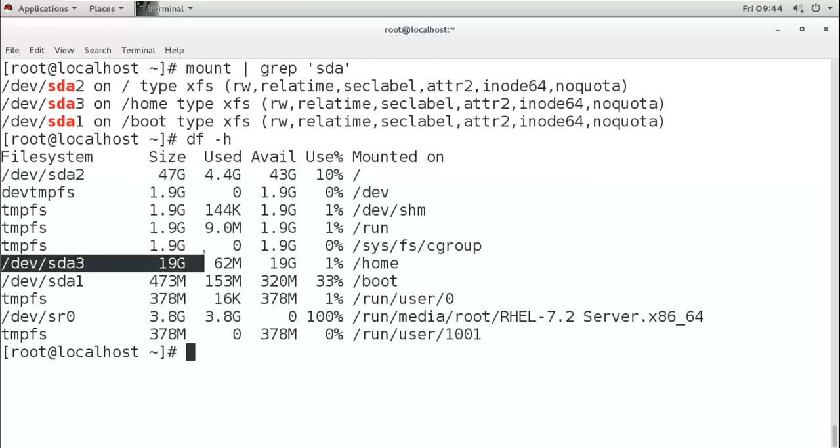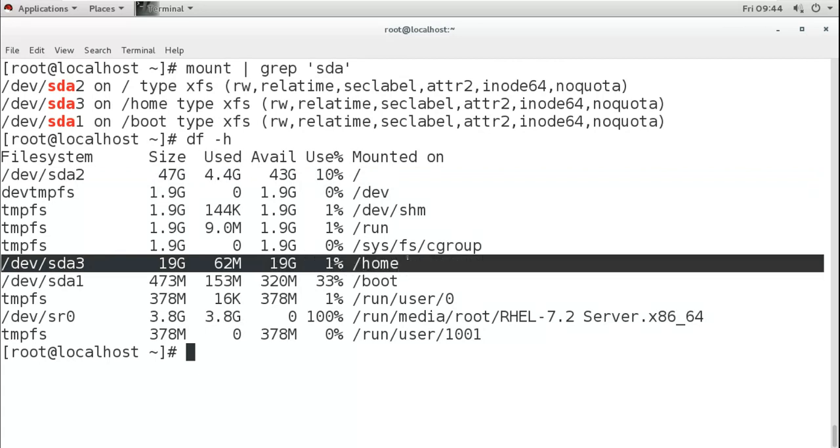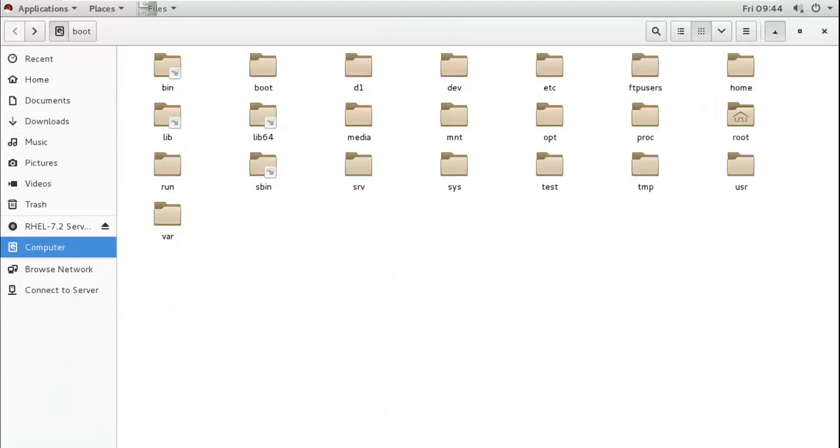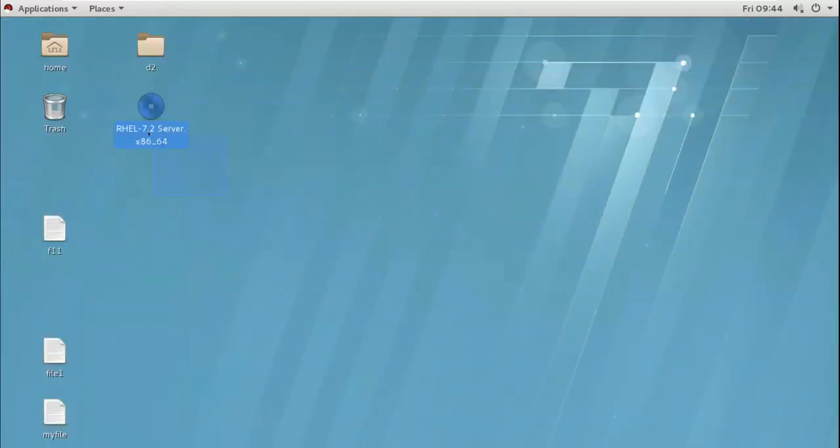SDA3 19 GB, 62 MB use, 19 GB free, 1% use mounted on home. Then the others are what? System drive, system partition, system mount points. One more, it is showing the CD DVD also because it is connected. So if the CD DVD is connected, it shows there.